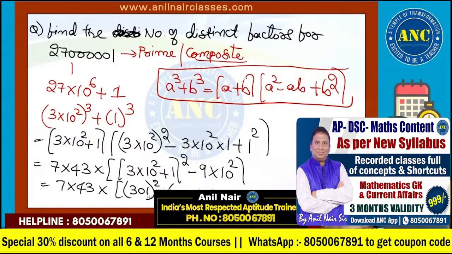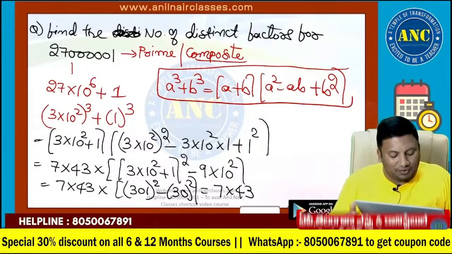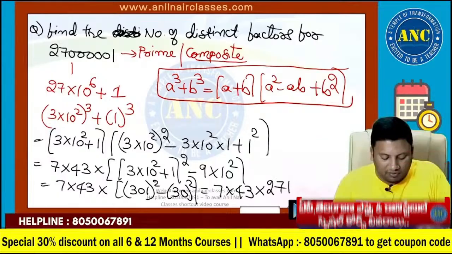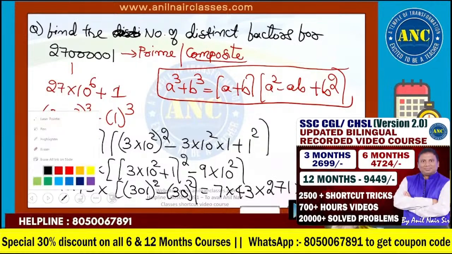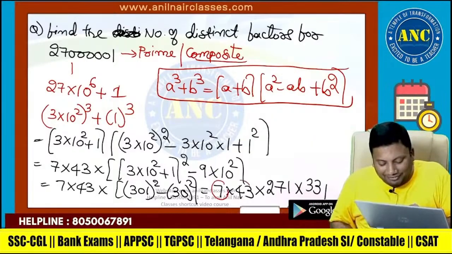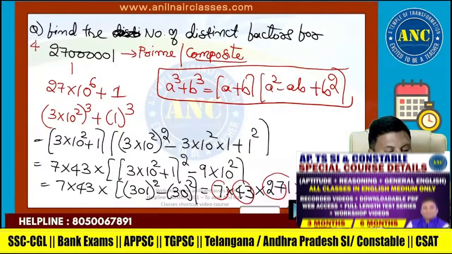So it is 301 whole square minus 30 whole square, A square minus B square. So these 271 and next it is 331. 27 followed by 5 zeros ending with 1 is a product of 4 prime factors: 7, 43, 271, 331. The answer for this question is 4.